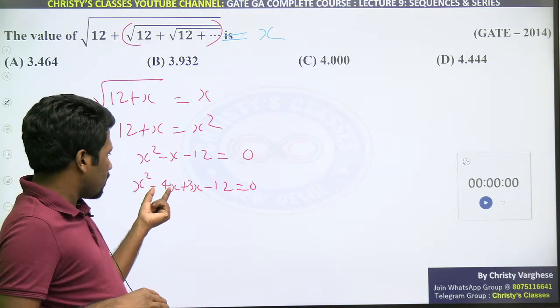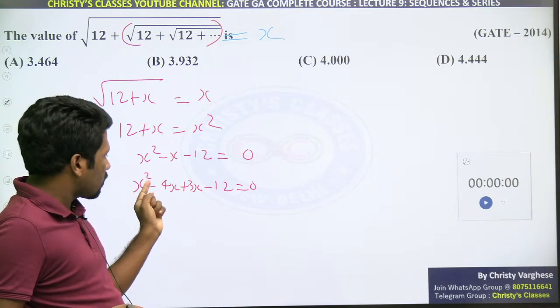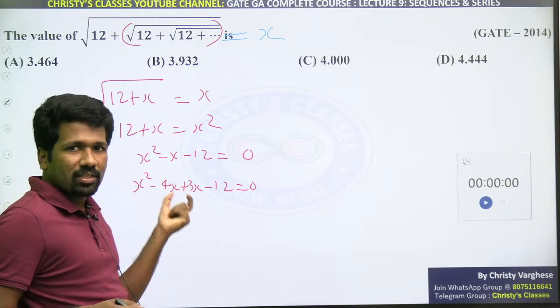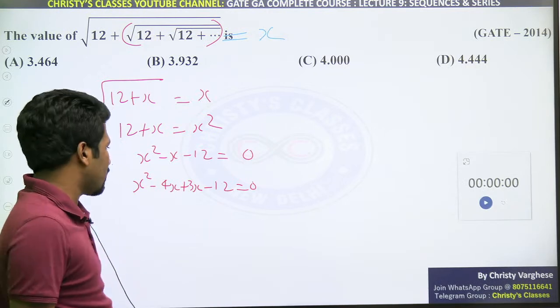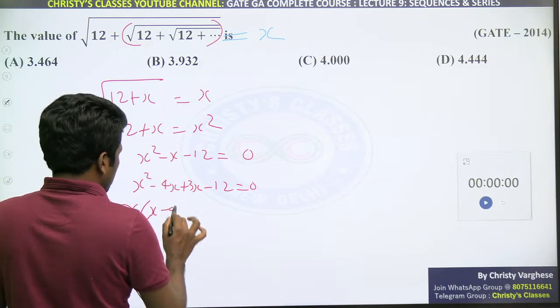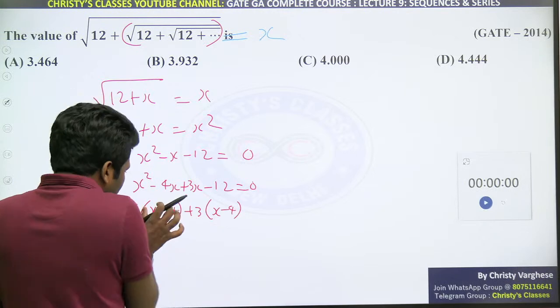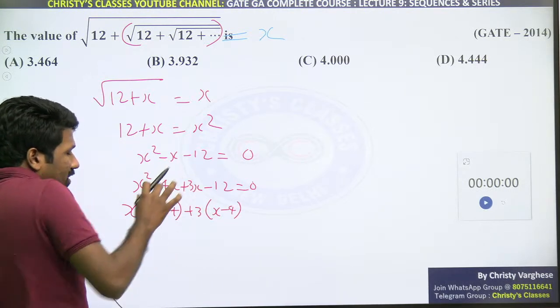Because minus x written as minus 4x plus 3x is also not wrong, it is the same. Why are you writing like that? Because the product of 4 and 3 is 12. If so, factorizing makes the solution easy. So taking x outside, from the first two terms you get x minus 4, and taking plus 3 outside you get x minus 4 again. To get this x minus 4 common, that is why we split the middle term.